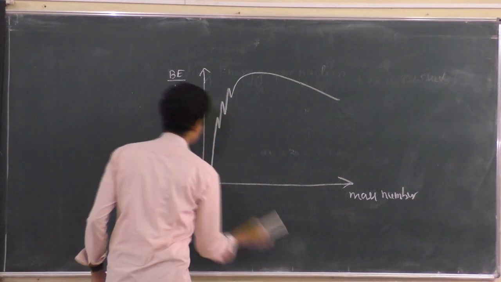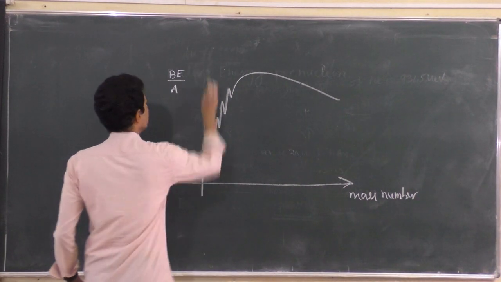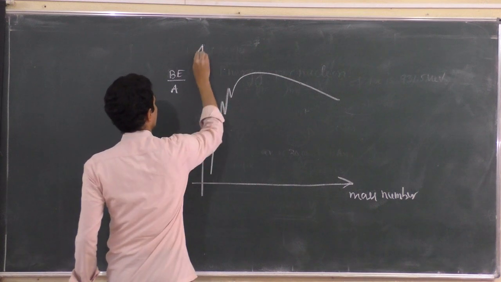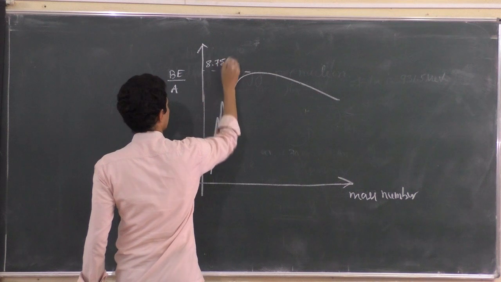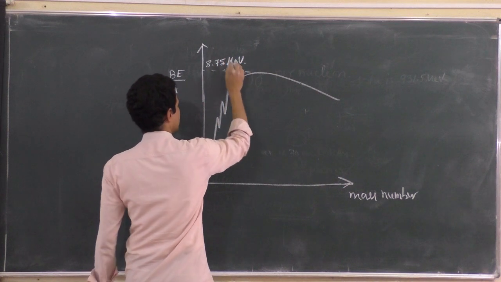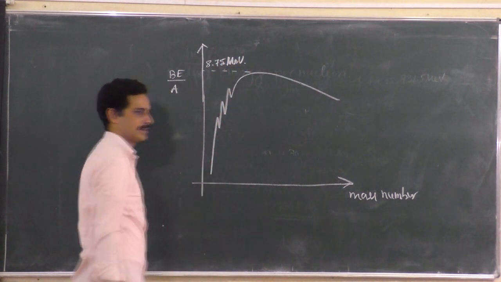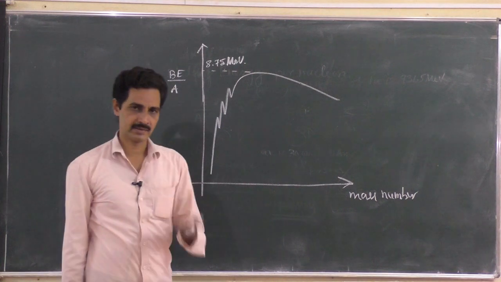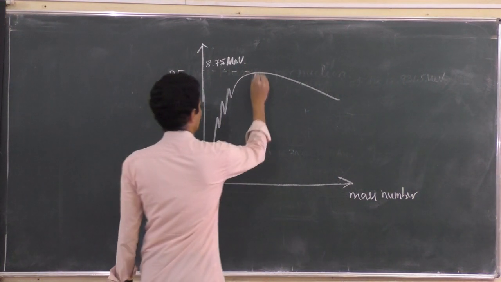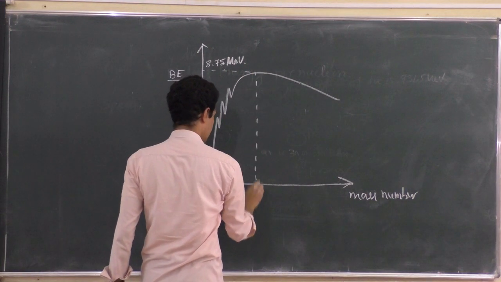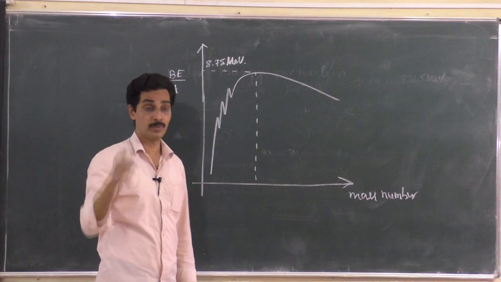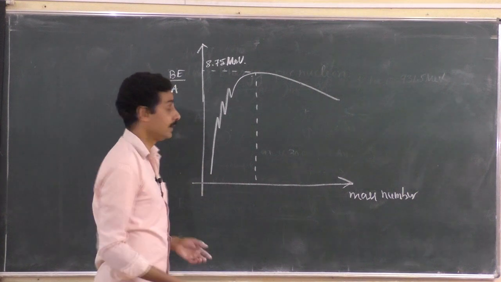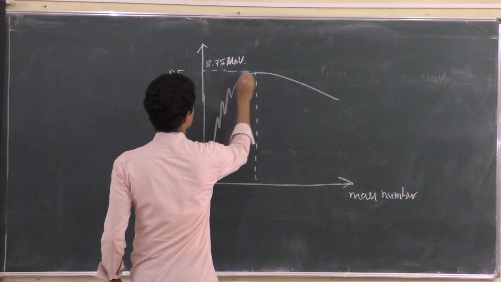And the highest binding energy per nucleon was found to be here, right? It is almost 8.75 million electron volt. Can you tell me which is the very strong nucleus and stable atom, right? Very, very strong nucleus. It is iron, and here in the neighborhood you will get calcium. Calcium is also very strong. You know, bones are made up of calcium, right? Iron, calcium will come in this range.